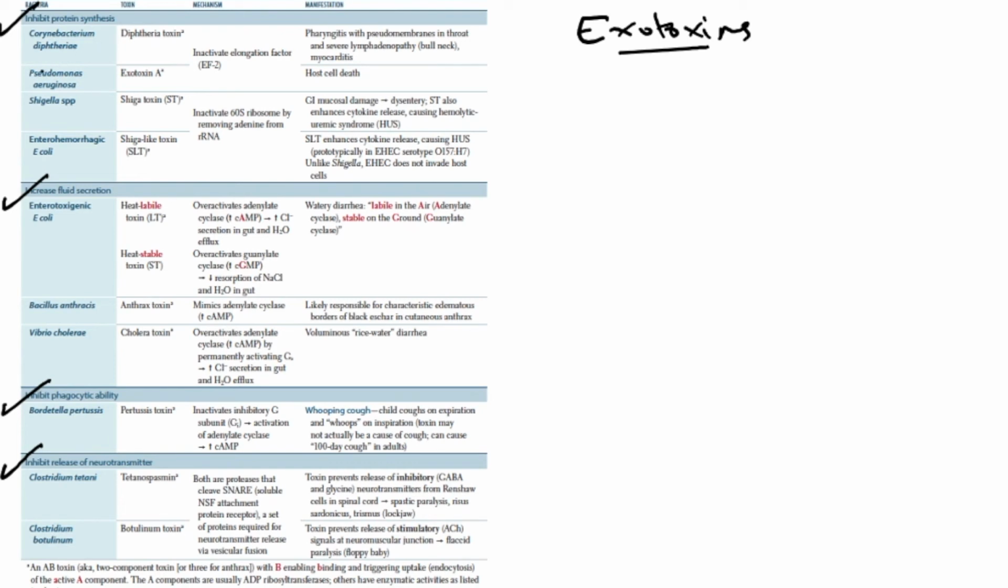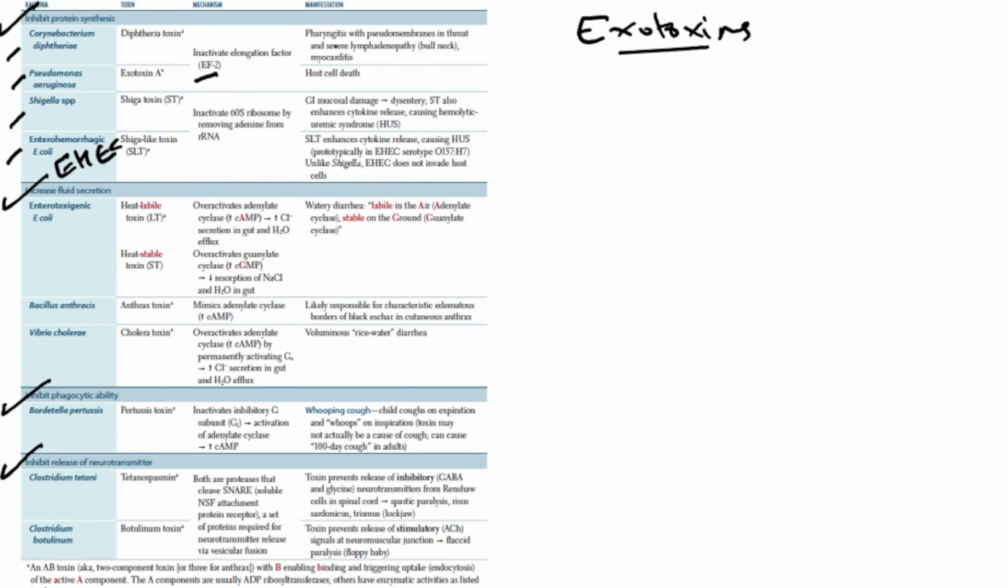Protein synthesis inhibitors. Examples of protein synthesis inhibitor exotoxins are Corynebacterium diphtheriae, Pseudomonas aeruginosa, Shigella species, and enterohemorrhagic E. coli, which produces Shiga-like toxin. Corynebacterium diphtheriae and Pseudomonas aeruginosa produce the exotoxins known as diphtheria toxin and exotoxin A respectively. They simply inactivate elongation factor 2, necessary for protein synthesis.